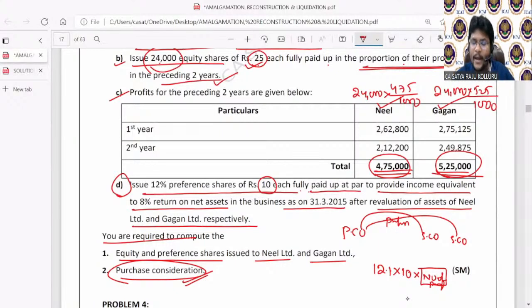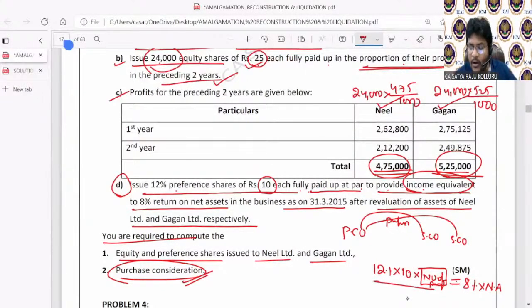Each fully paid up at par to provide income equivalent to 8% return on net assets. Now, income on preference shares means what? Dividend only.